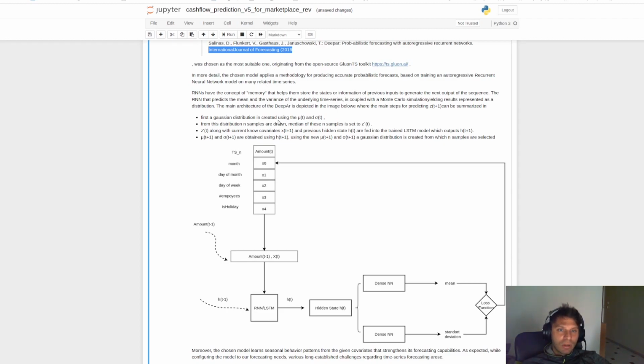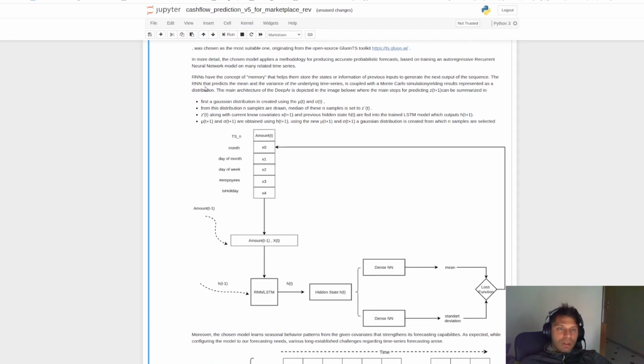That means that we can feed this model with many time series, and it can extract even latent information regarding the correlations and any possible latent links between the different time series. It is well known that RNNs have the concept of memory. That's the reason they are mainly used for time series forecasting tasks, as we need history information in order to predict the future behavior.